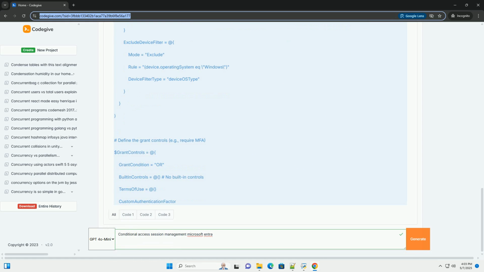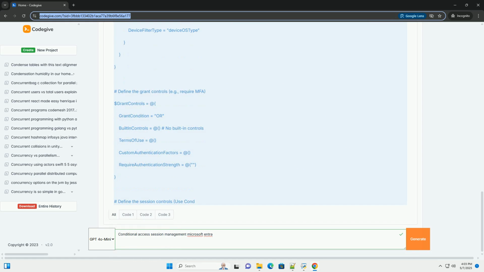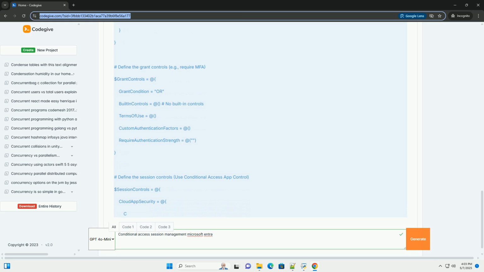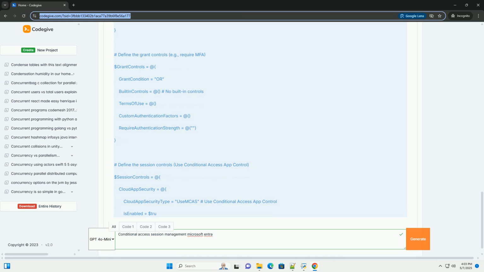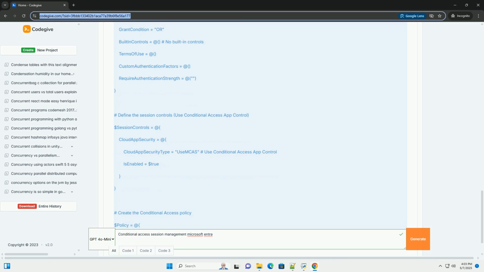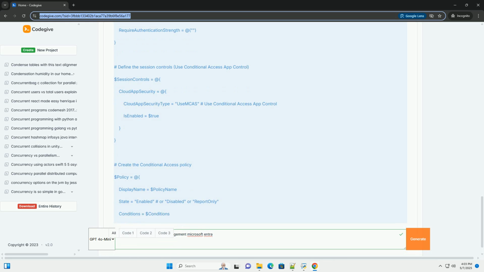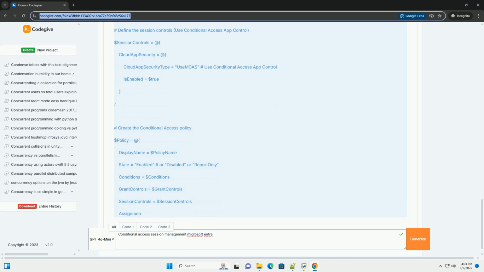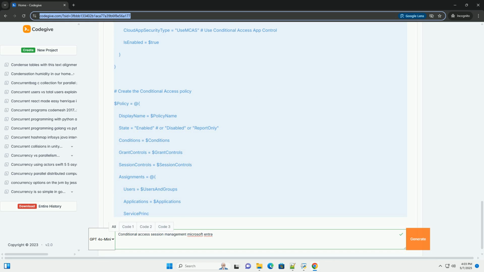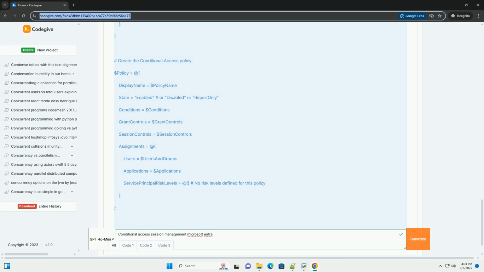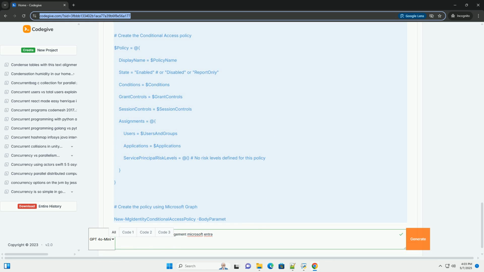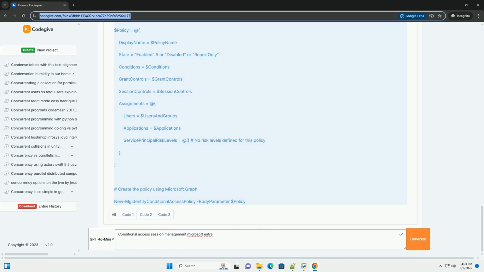It's a powerful tool for enforcing security policies beyond basic access requirements, enabling you to control data leakage, prevent sensitive data from being downloaded to unmanaged devices, enhance security posture, detect and remediate risky user behavior, improve compliance, meet regulatory requirements for data access and usage, tailor user experience, adjust session behavior based on risk levels and device context.